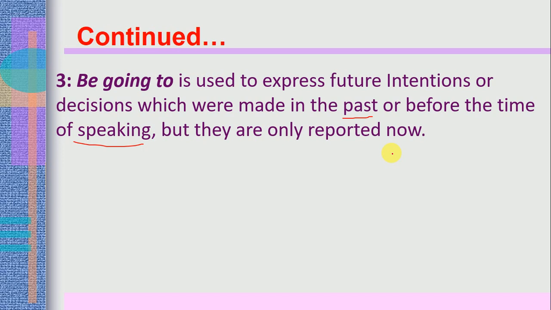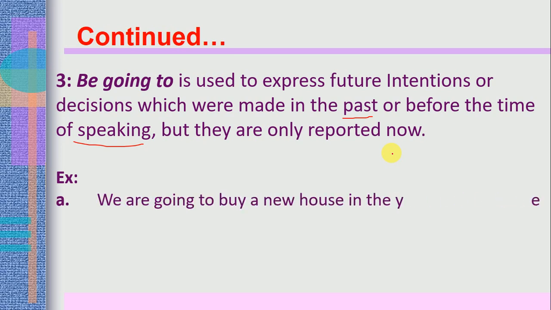For example, you see, we are going to buy a new house in year 2007. Actually, I have to make it 2020, yeah, let's make it 2025, right? For example, you say we are going to buy a new house in the year 2025.